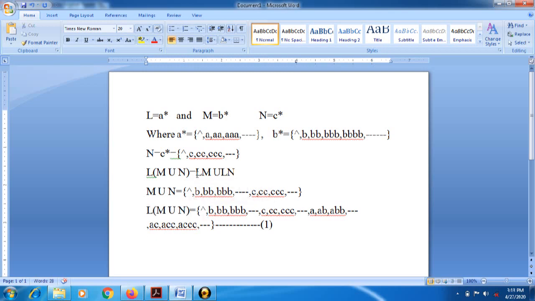Now we will see the right hand side as LM union LN. First check LM. I will directly write its value: null, again A, AB, ABB, and so on.